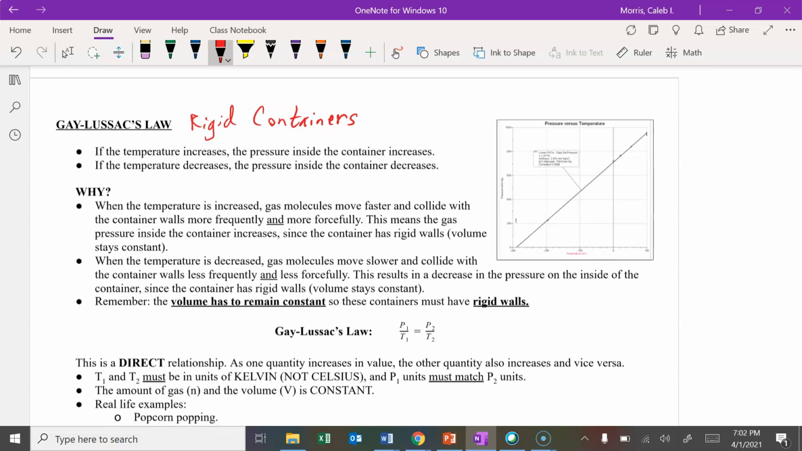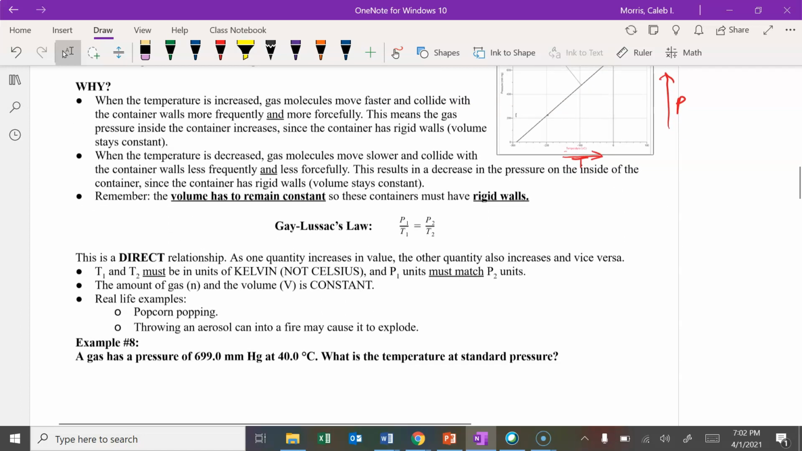You can see down here, I don't know if you can read that, but this is temperature, and as temperature increases, the pressure is also increasing. So temperature increases, pressure increases. That's a direct relationship. When the temperature is increased, this is the reason that happens. When the temperature is increased, gas molecules move faster. They collide with the container walls more frequently and more forcefully.